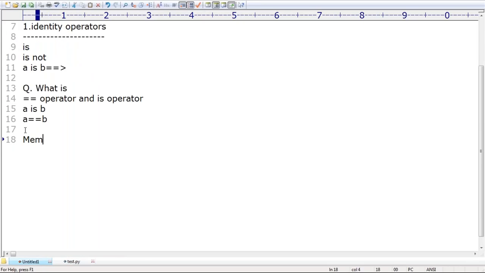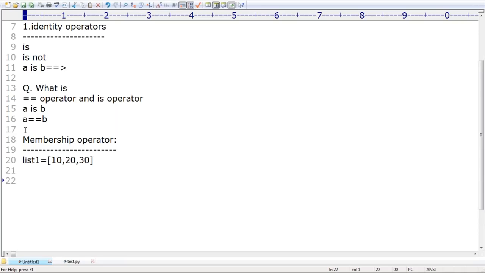Next, membership operators. It is also very easy. Don't worry, sir, because in our hands-on work we are always going to use these operators repeatedly, especially the membership operator. Take special care. Do you have membership in that particular club or not? Something like that. Assume I have one list, list 1, with elements 10, 20, 30.